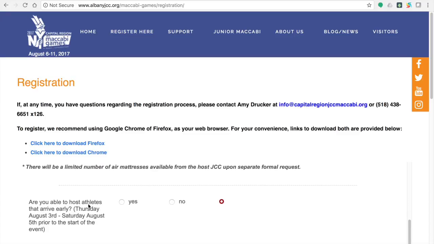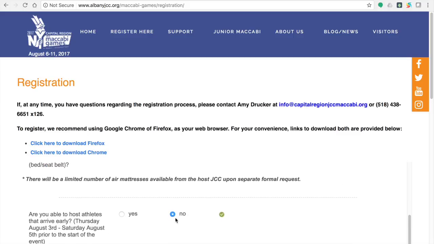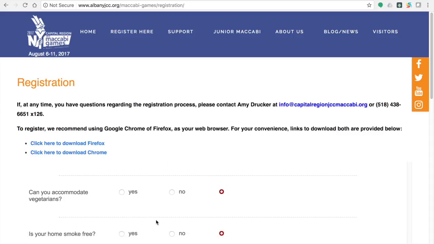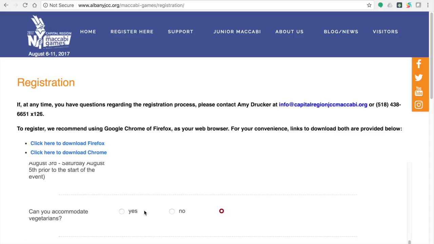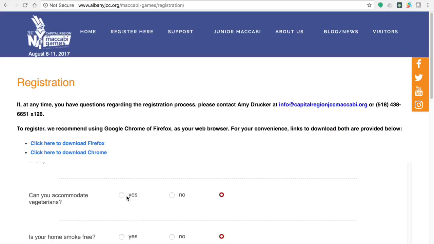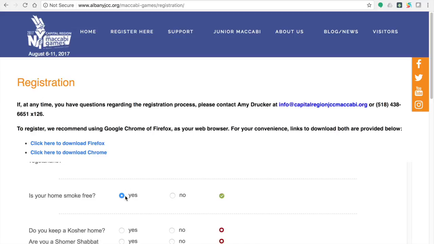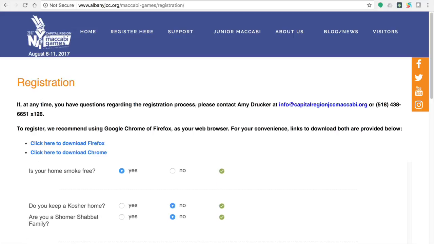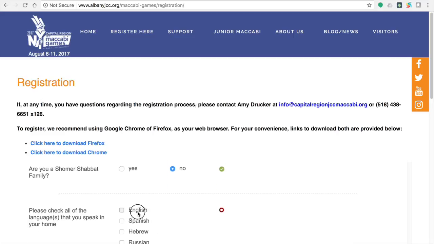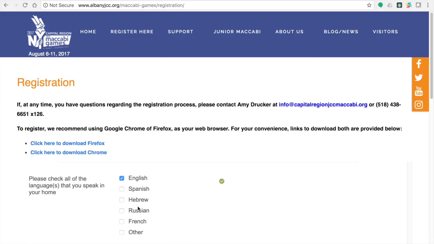If you are available to host athletes prior to August 6th, please select yes. Certain international delegations may arrive prior to the formal beginning of the games. If your schedule allows you to host prior to the start of the games, please select yes. If not, select no. The rest of the questions are very straightforward as to your household environment.